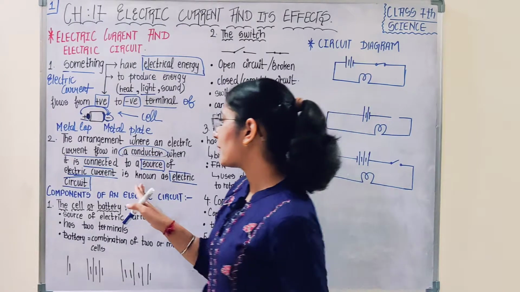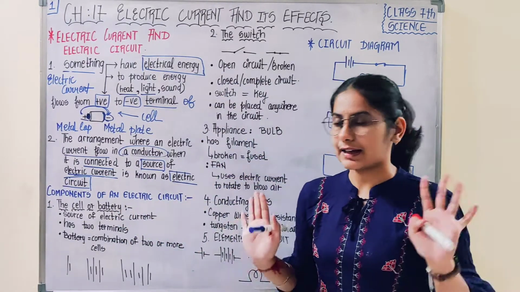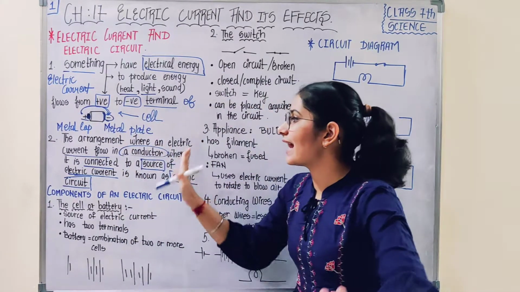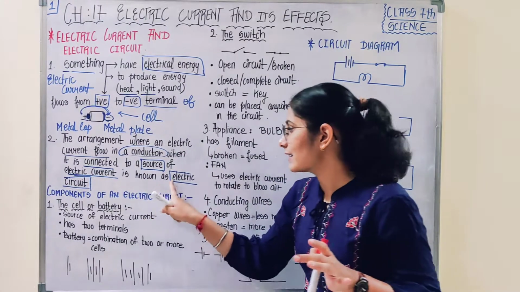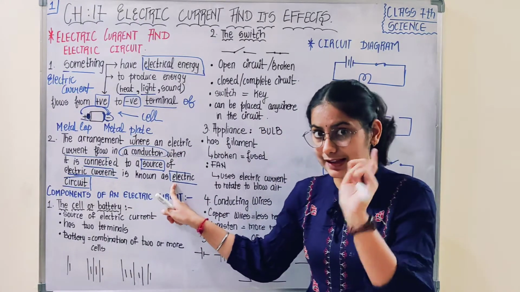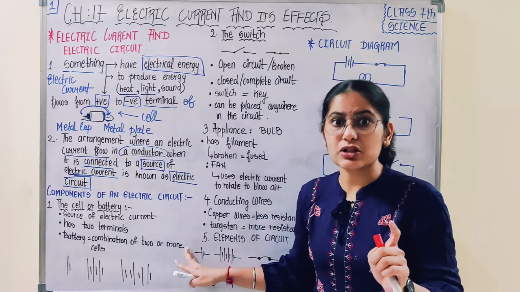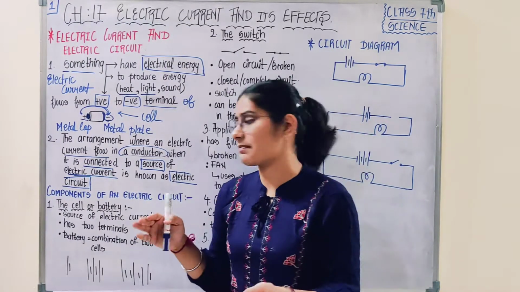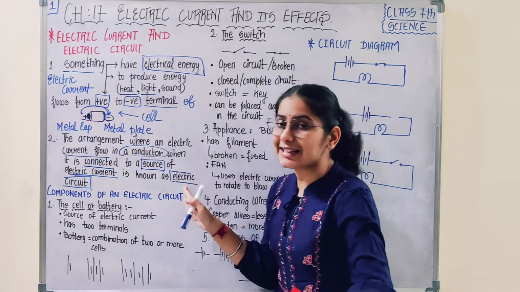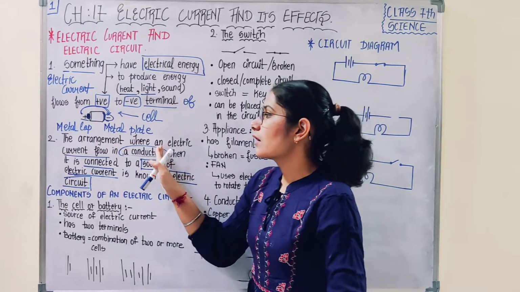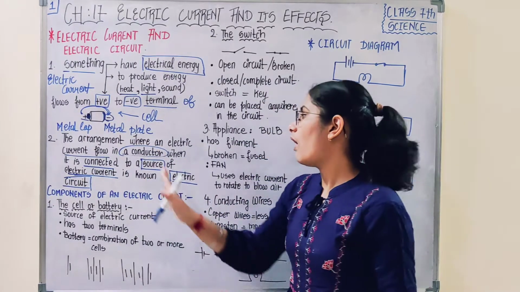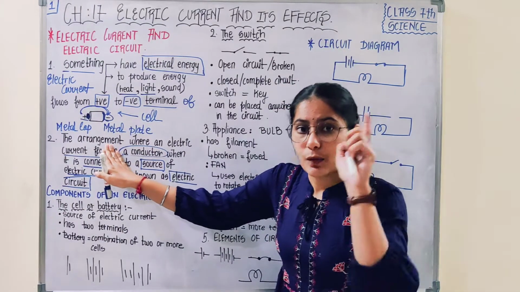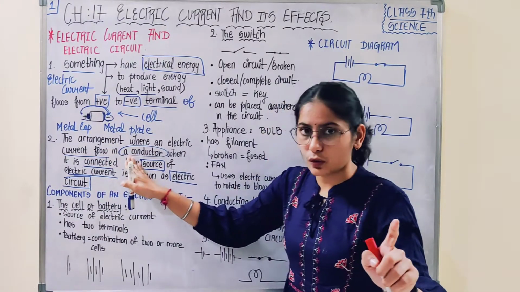In this one statement you encounter a lot of things, like the arrangement where an electric current flows. Electric circuit: you have already studied what an electric circuit is and what the components of an electric circuit are. We will be revising it step by step. So this electric circuit is a path, or an arrangement, where electric current flows.